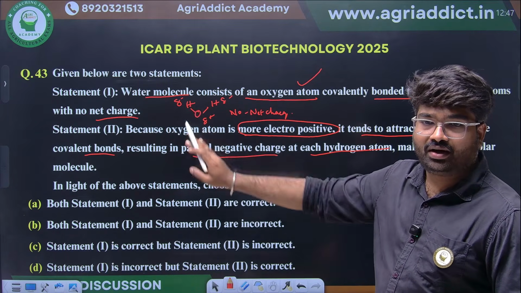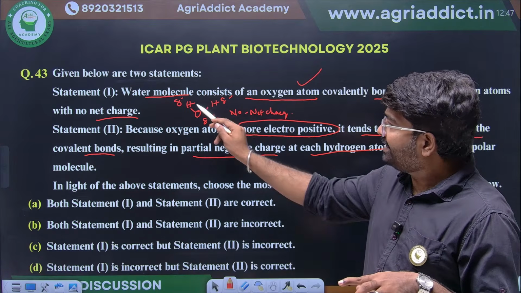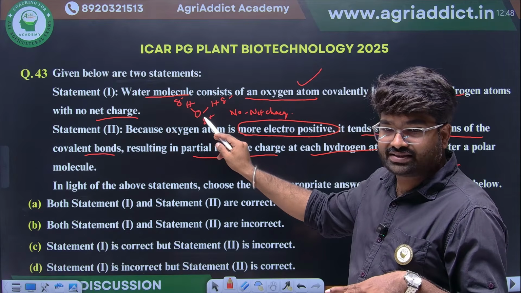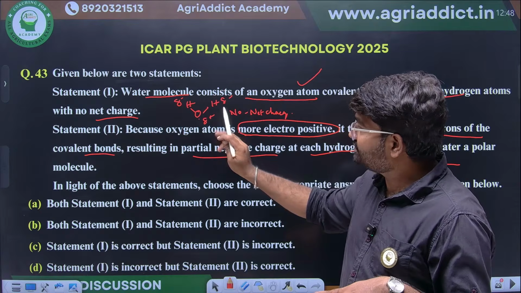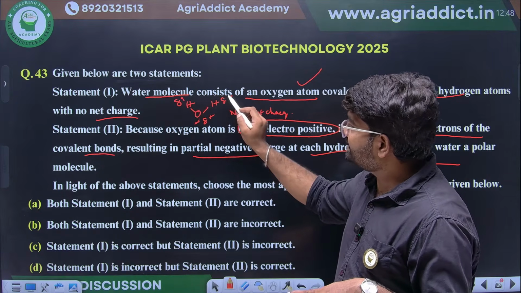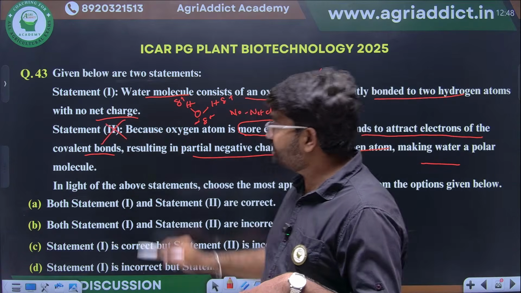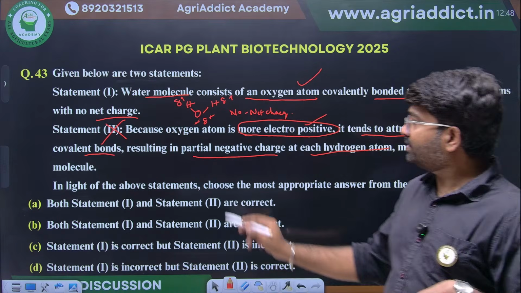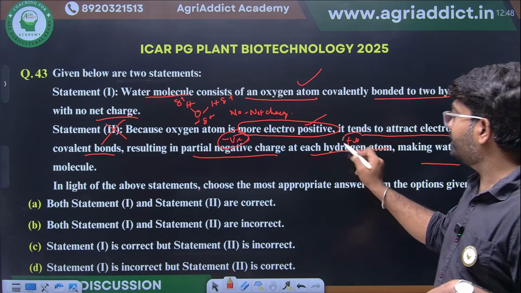Oxygen in a water molecule is an electronegative atom, and the most important thing, it will take the H. This will form a covalent bond because of this electron sharing. Because of this electron sharing, this oxygen will have a negative charge. This hydrogen will always have a positive charge. So statement 2 is a wrong statement because, even though it attracts the electron, the negative charge will be on the oxygen and the positive charge will be on hydrogen.